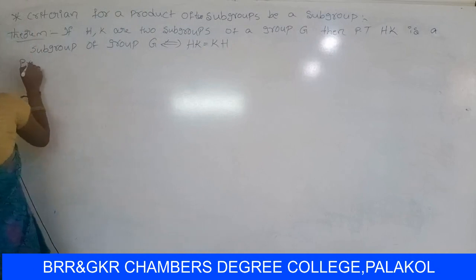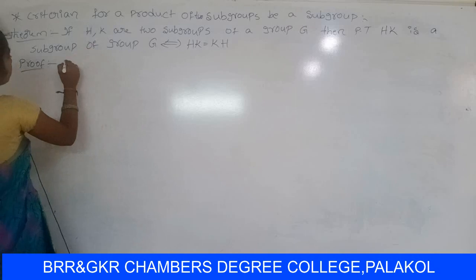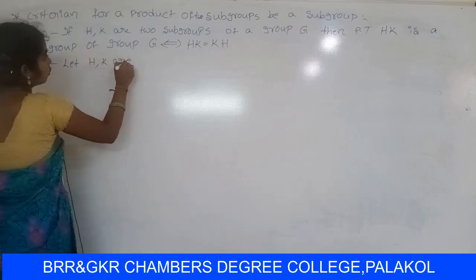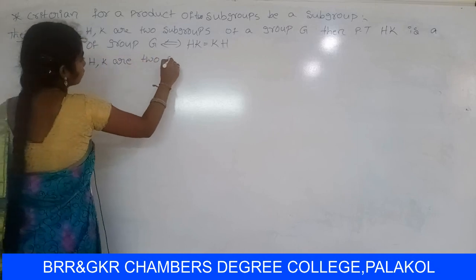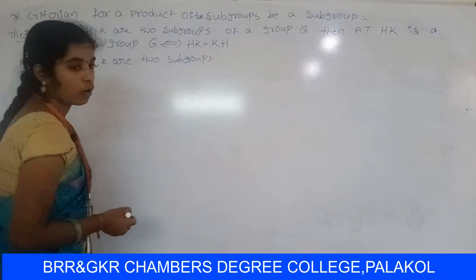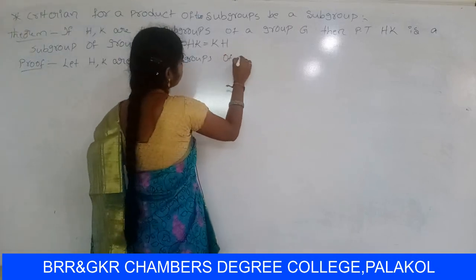Proof: let H, K be two subgroups of a group Z.